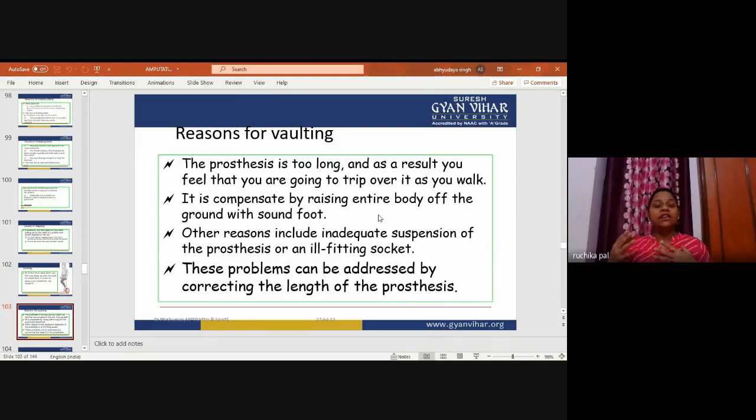It is a tricky movement which is done by every patient who suffers from this condition. The other foot compensates by raising the entire body off the ground with the sound foot. Other reasons include inadequate suspension of the prosthesis or an ill-fitting socket. These problems can be addressed by correcting the length of the prosthesis.